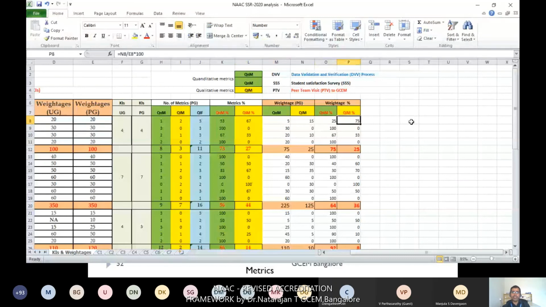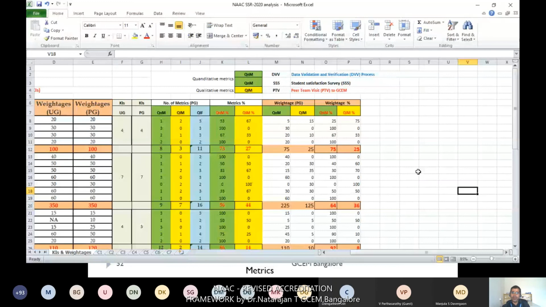In criteria 1, QNM weightage is 75%, and only 25% is allocated to QLM. You know that QLM is totally evaluated during your peer team visit, so initially you should concentrate on preparing the QNM part. QNM is very important since it is directly reflected in your SSR DBB process.